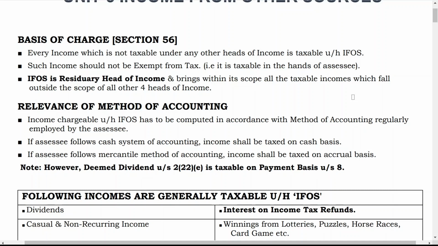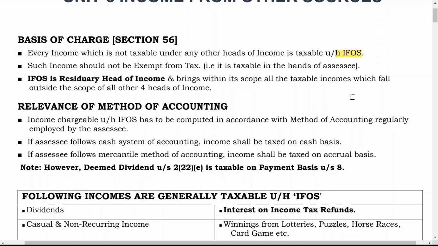So basis of charge is the thing by which you can identify that this income is taxable under that particular head. That is the simple understanding. Now, what is the basis of charge? Section 56. In case of income from other sources, every income which is not taxable under any other heads of income is taxable under the head income from other sources. That means which is not taxable in any other head, then obviously it is taxable under the head income from other sources. Such income should not be exempt from tax.